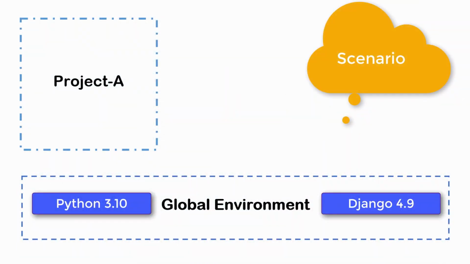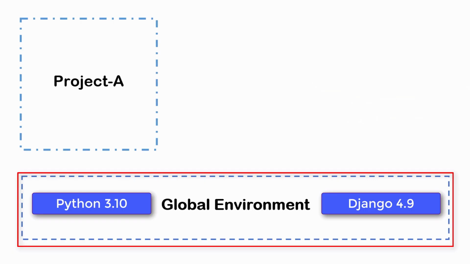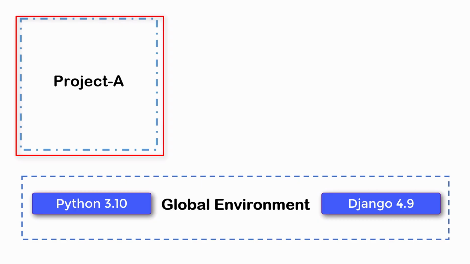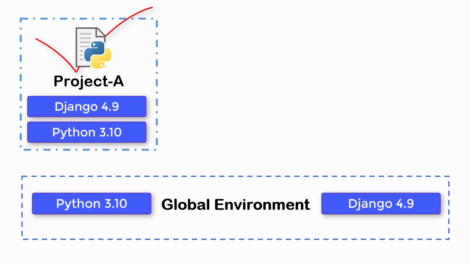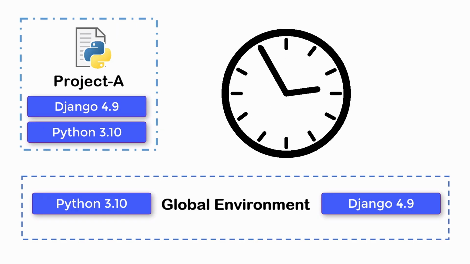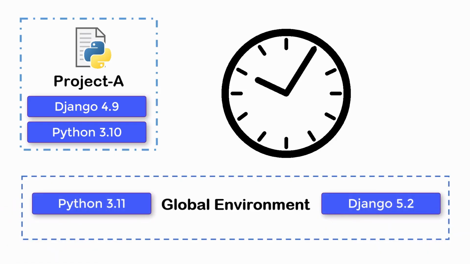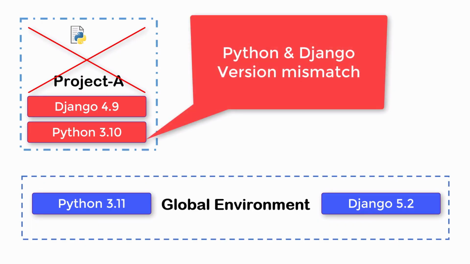Let's look at a very common situation. On your local computer's global environment, you've installed Python 3.10 and Django 4.9. You create Project A, which runs perfectly using those versions. Everything works smoothly. Now, over time, you update your system and upgrade to Python 3.11 and Django 5.2. The next time you try to run Project A, it completely breaks due to version incompatibilities. The code no longer works as expected, and that's when the real trouble begins.